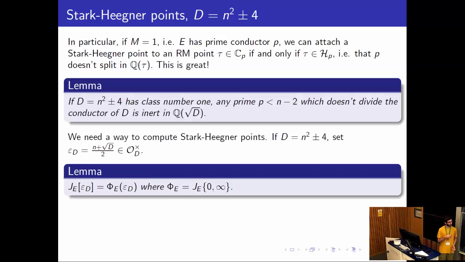All right, and now the second ingredient we need is some way to better compute the Stark-Heegner points for these discriminants.